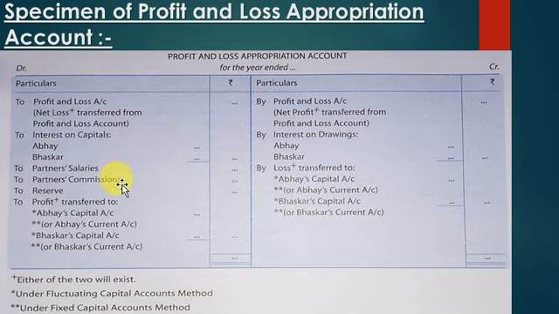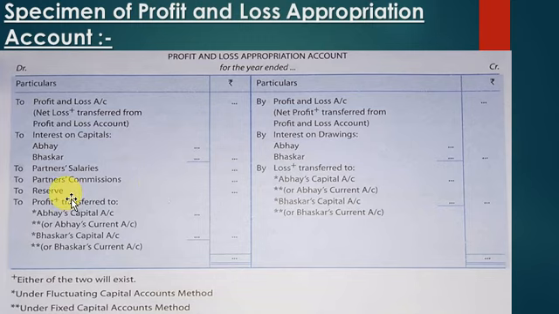Same goes for another remuneration called partner's commission. So you'll write commission, you will name the partners. If both of them are getting commission, you'll write them individually. Otherwise, if one is getting commission, you'll write his name. Or if there's no commission, it will not come.